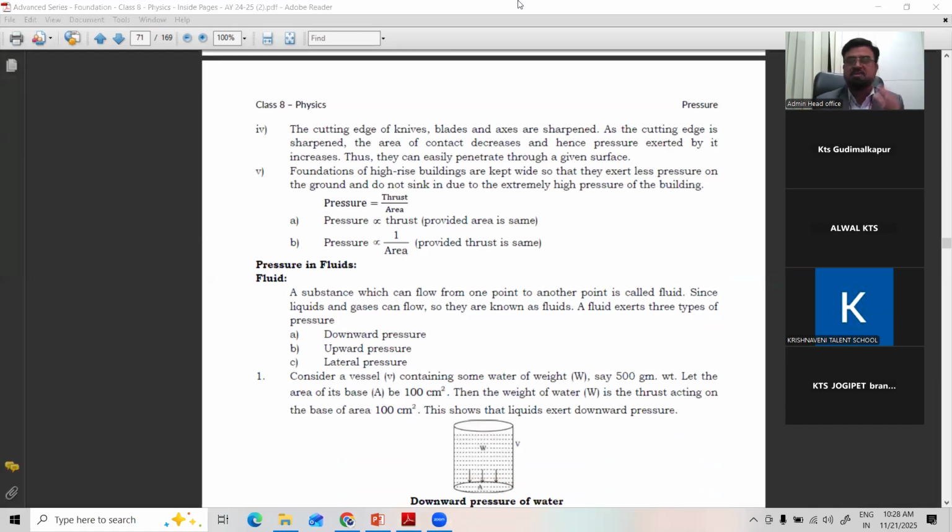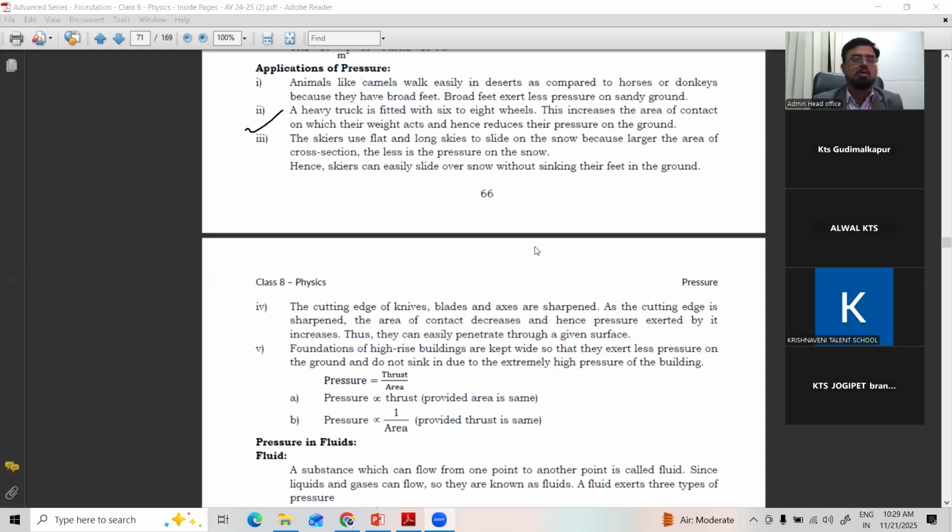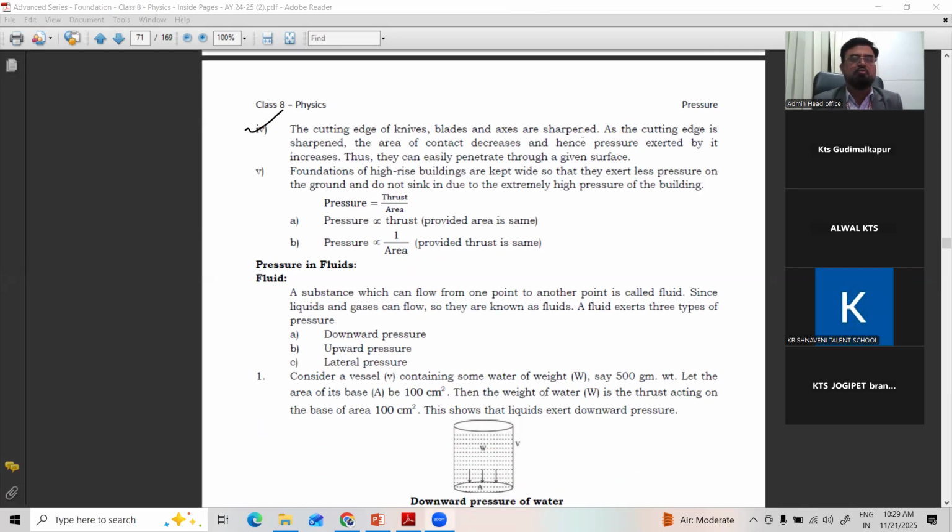See the third example. The first two you have seen: the camel, and why the camel. Then a truck contains 8 to 10 sets of wheels to distribute the same weight over more area. And the third one, the skiers, we have done. So when you come to the fourth one,